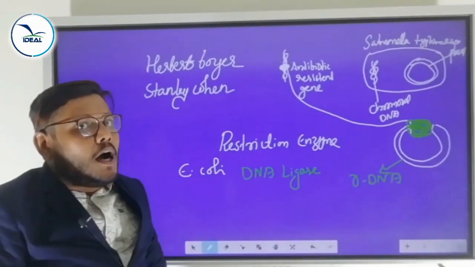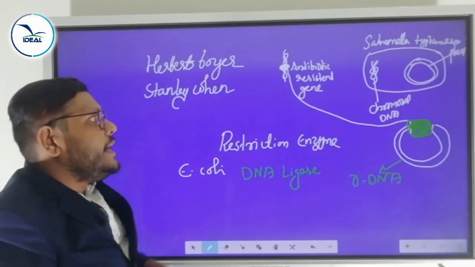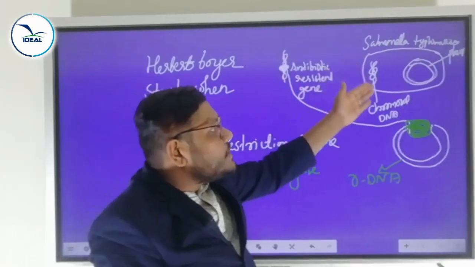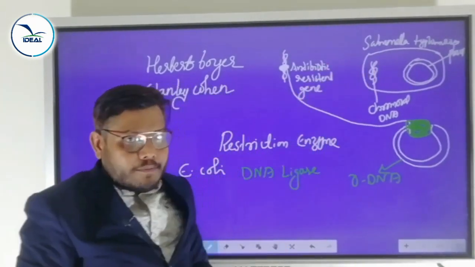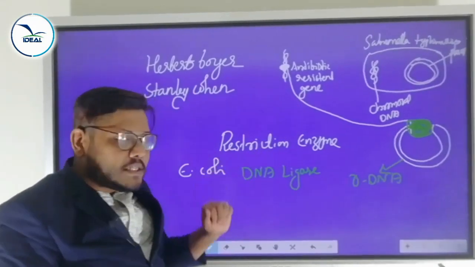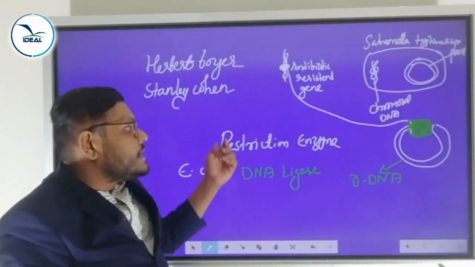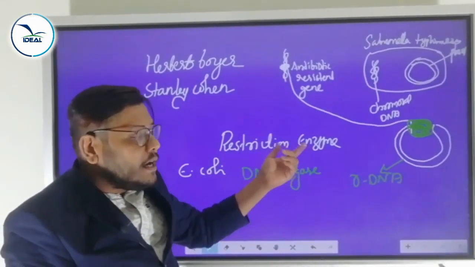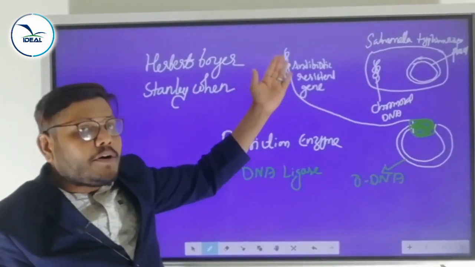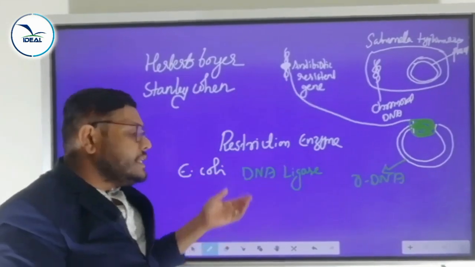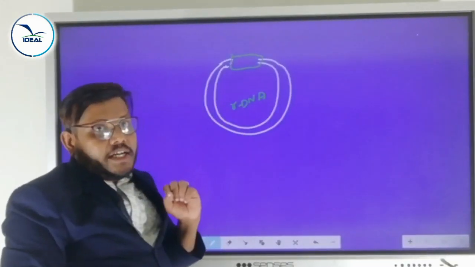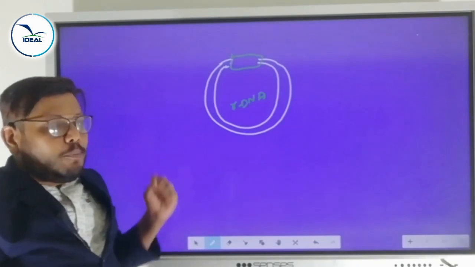Is it clear? How did they create recombinant DNA? They linked the antibiotic resistant gene with the plasmid of Salmonella typhimurium. First of all, they cut the DNA with the help of restriction enzyme. After that, the cut end of the plasmid is linked with the antibiotic resistant gene by using the enzyme DNA ligase. After that, this recombinant DNA, or we can call it modified plasmid.